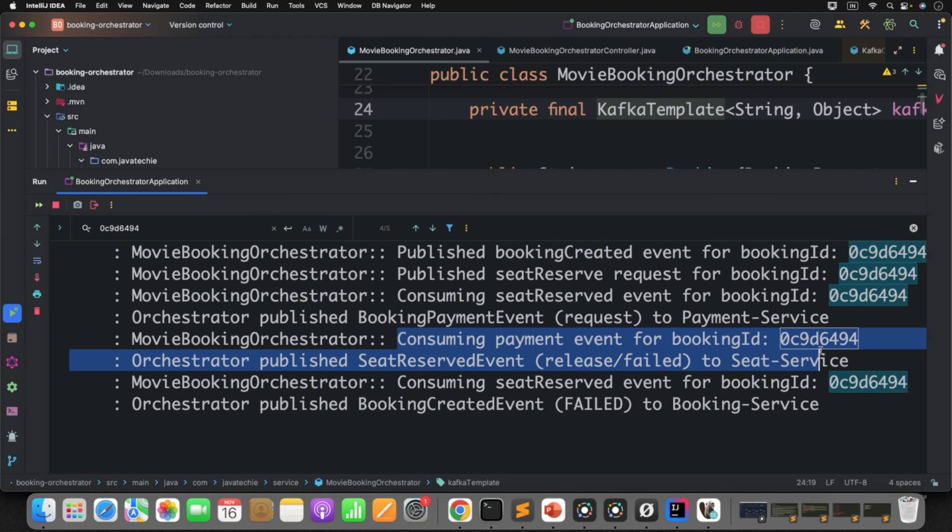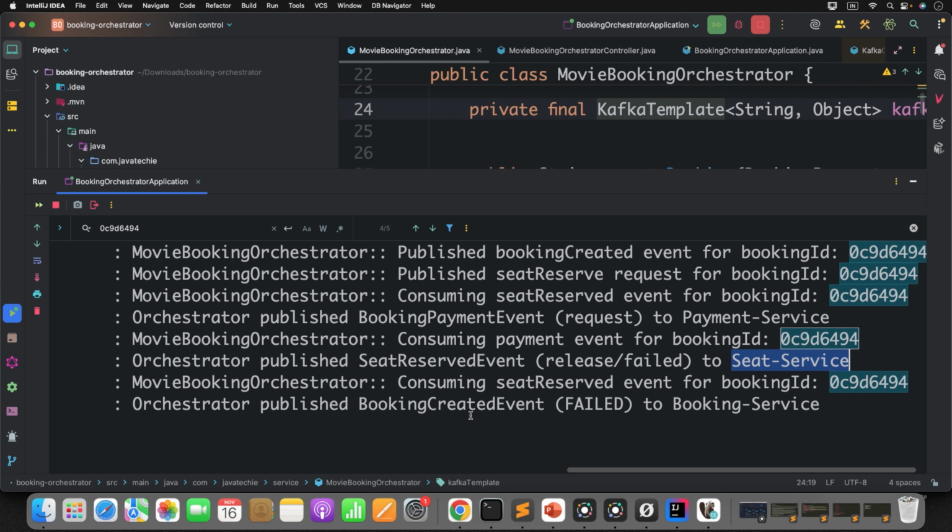What did it find? Okay, since the payment event failed, I need to roll back the seat reservation related stuff. So I am publishing a seat reserved event to release the seat and make it available for other users. And I am marking the booking status as failed instead of confirmed.